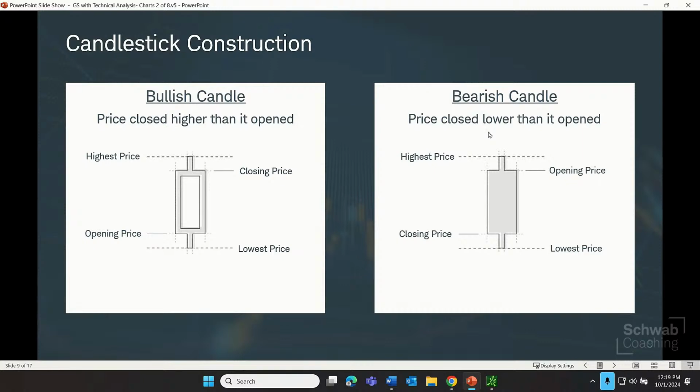A bearish candle is similar, but opposite to the bullish candle. In a bearish candle, the price closed lower than it opened. High and low, same, right? But if we see a solid candle body, a red solid candle body, that tells us that price opened up here and fell down there. So I could tell myself the story here. We opened up high, rallied a bit, sold off down to the low, and closed pretty close to the low. That's what I can infer from that solid or filled candle body.